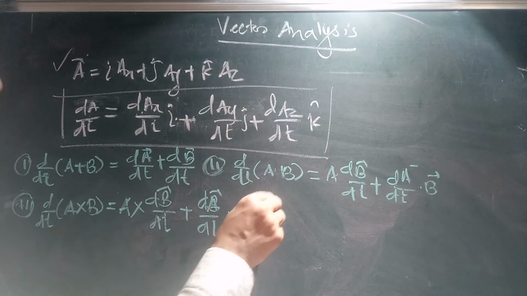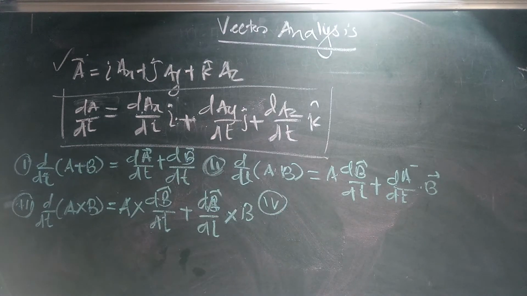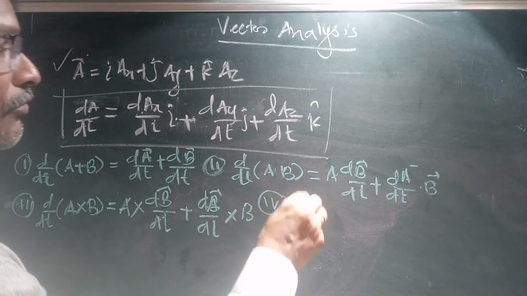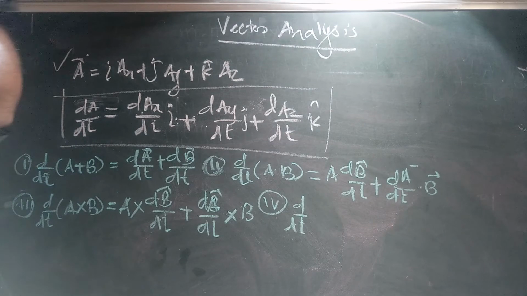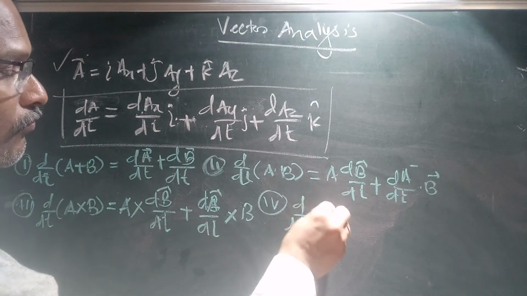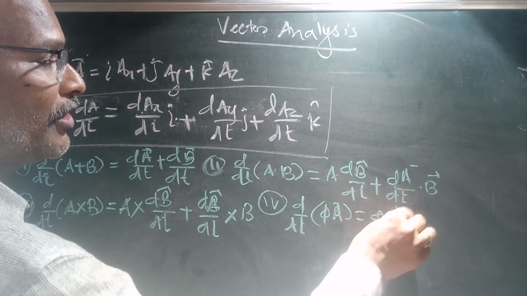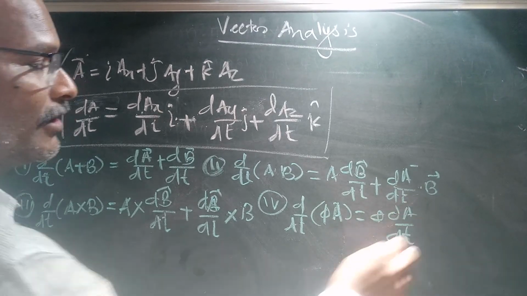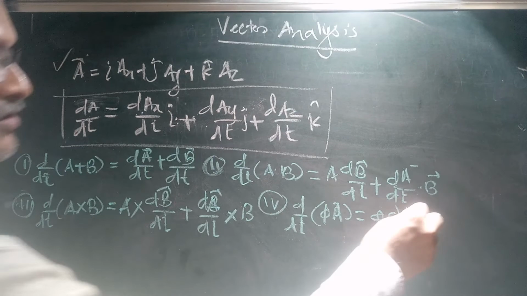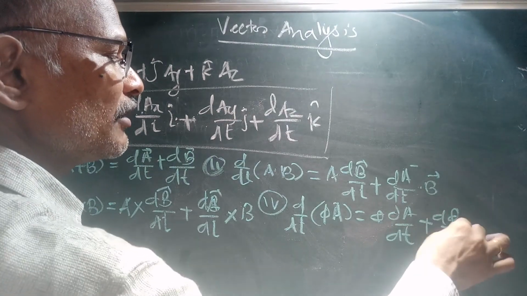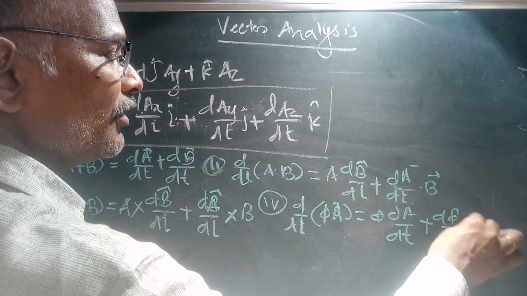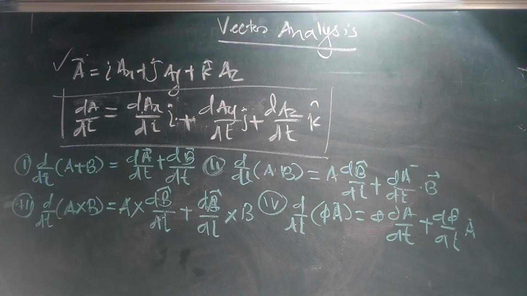And the fourth rule is d/dt of (phi A), which is equal to phi into dA/dt plus dphi/dt into A. So this is the rule.